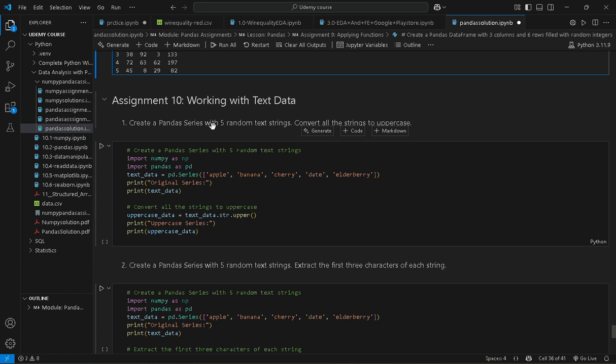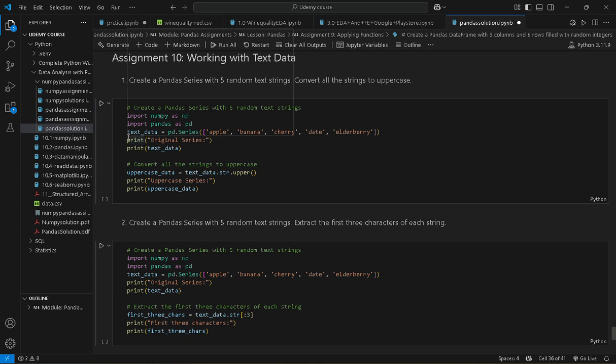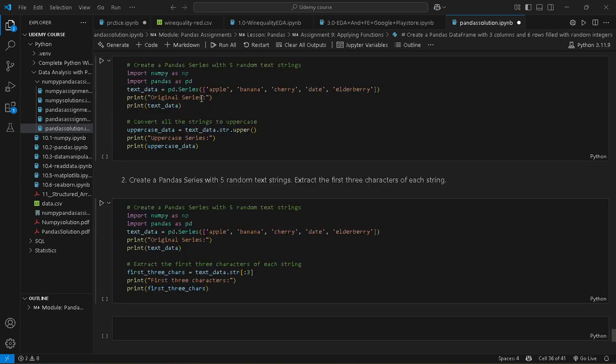Next question, create a pandas series with 5 random text strings, convert all the strings to uppercase. Okay, we create a text data variable name and store the pd.Series apple, banana, cherry, date, elderberry. Okay, convert all the strings to uppercase. So we use this variable name and dot str dot upper, this is our built-in function.